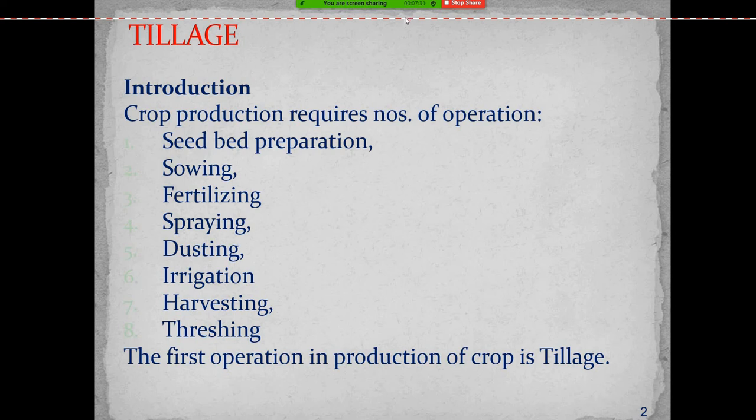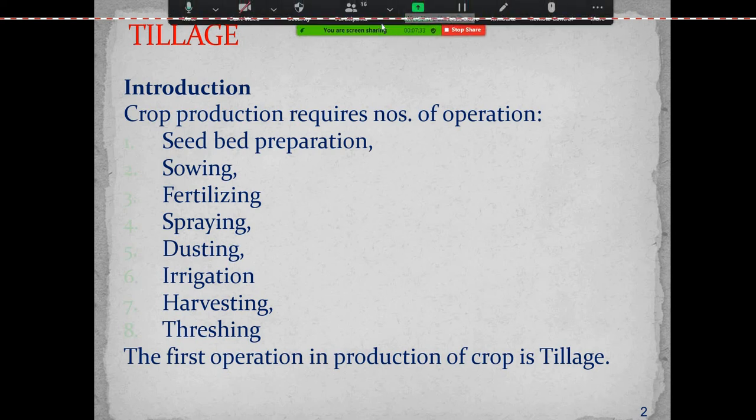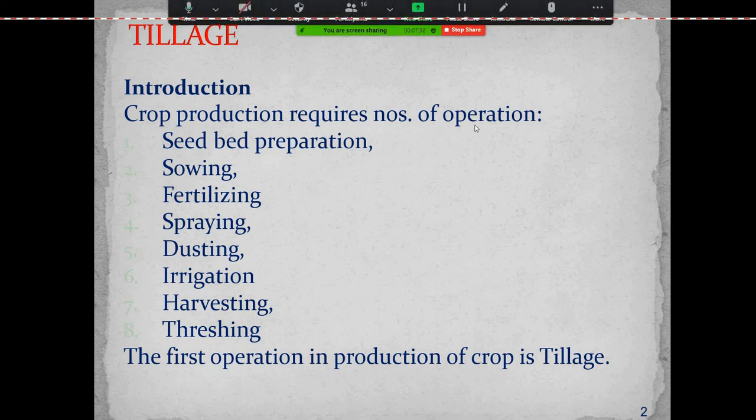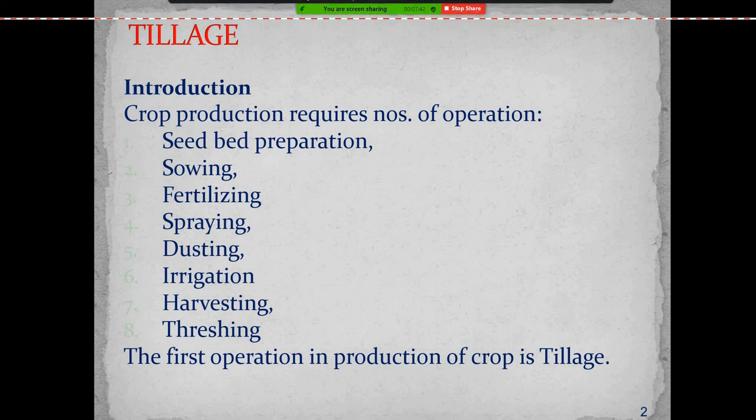What types of operations are done before sowing of the crop? Crop production requires a number of operations. First is seed bed preparation, then sowing, fertilizing, spraying, dusting, irrigation, harvesting, threshing. The first operation in the production of the crop is called tillage.